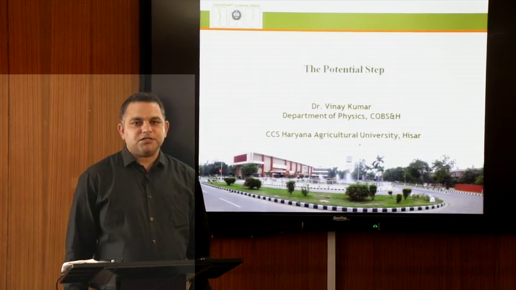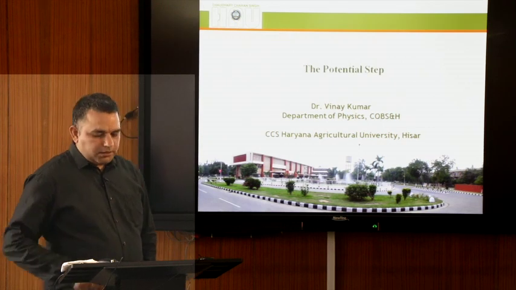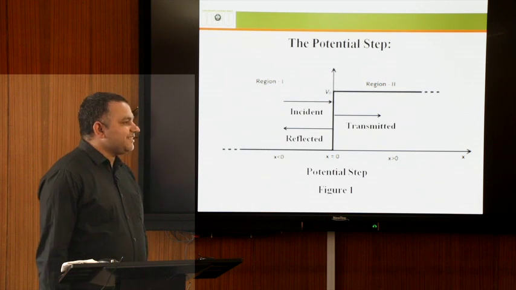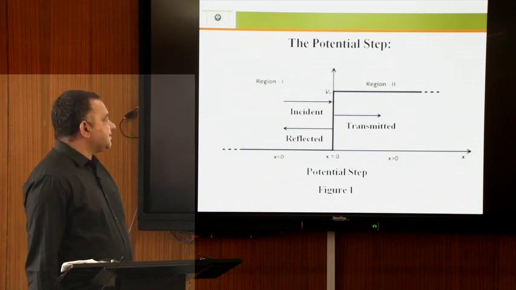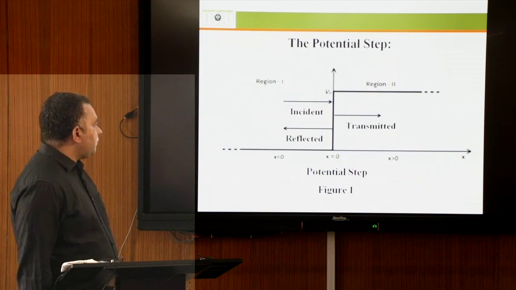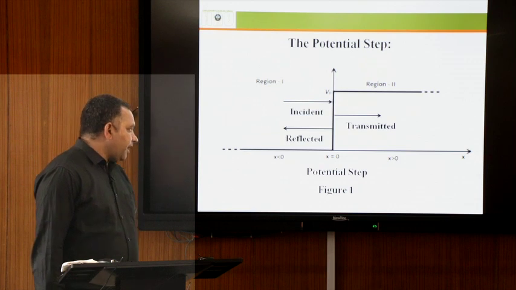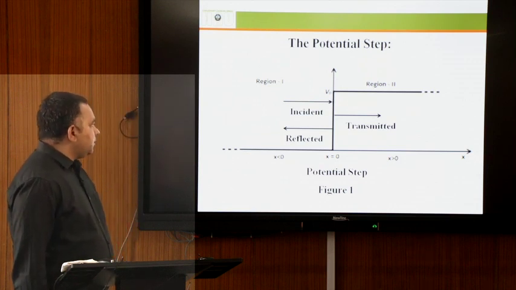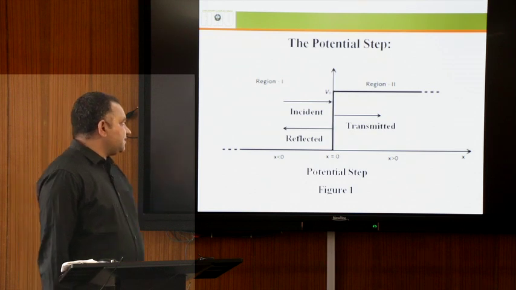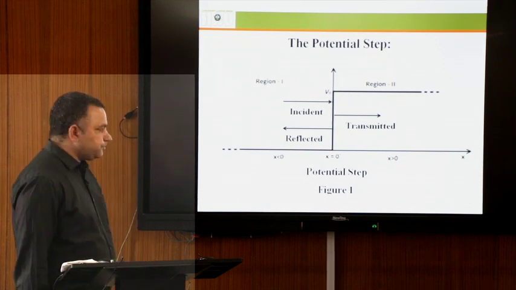Today I am going to deliver a lecture on the potential step. This is a quantum mechanics problem, and here in figure 1 we can see the potential step. We can see from the figure that we have two regions, region first and region second. At x equal to 0, the potential increases sharply, so this is called a potential step.